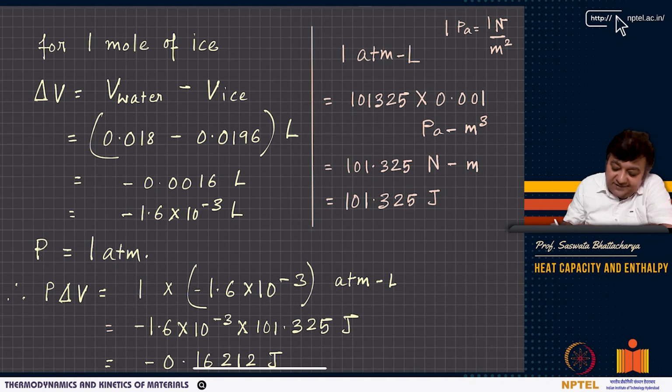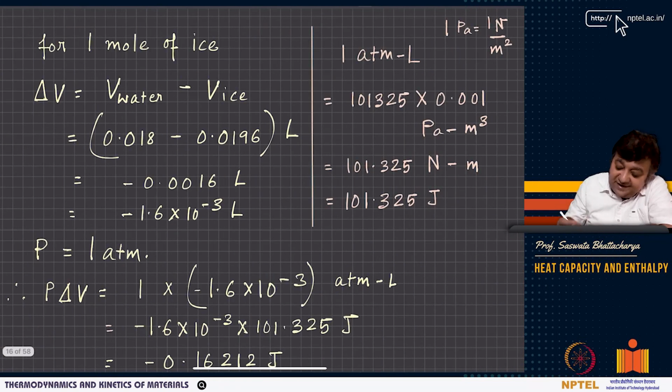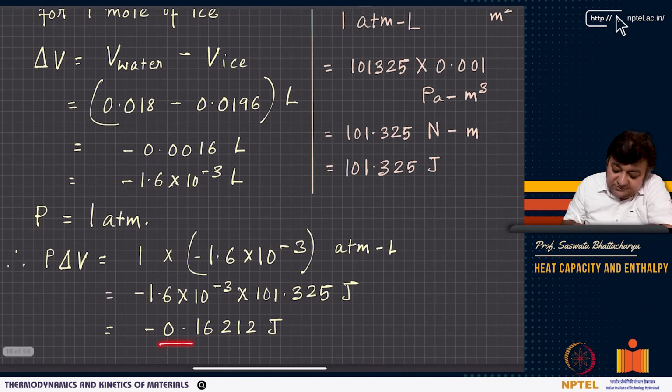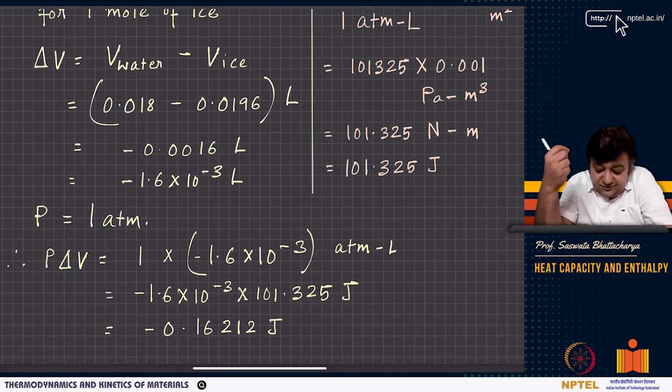So P delta V, if I now convert atmosphere liter to joule, you have to multiply with 101.325. This is because 1 liter is 0.001 meter cubed and 1 atmosphere is 101,325 pascals, so you get 101.325 as the conversion factor. If you use 101.325, you get a value of minus 0.16212 joules, which is very, very small. See, 6,000 joules is the enthalpy of fusion, and the P delta V term is only minus 0.16212 joules.